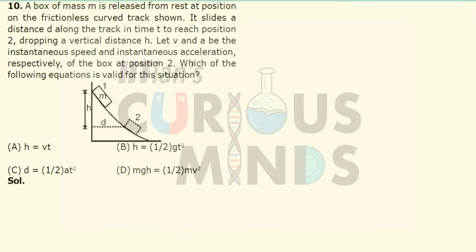A box of mass m is released from a certain position on a frictionless track. It slides down and reaches point 2, dropping a vertical distance h. Let v be the instantaneous velocity and a be the instantaneous acceleration of the box at position 2. At this position it has a certain velocity v and the acceleration is a. Which of the following equations are valid?